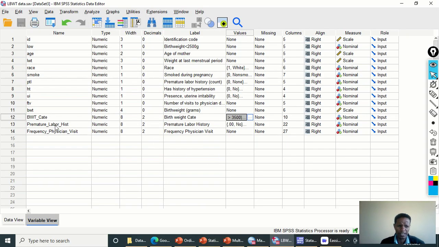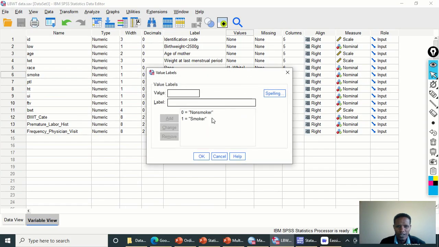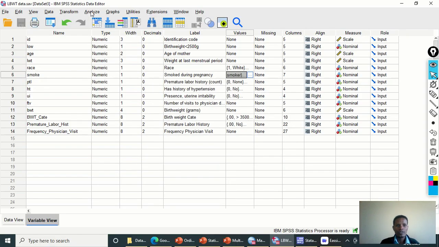The predictors that we are going to use are premature labor history, coded as yes and no, 0 and 1, and the weight of the mother at the last menstrual period as a continuous variable, and smoking during pregnancy, smokers and non-smokers, 0 and 1. With these three predictor variables we are going to fit this ordinal logistic regression.